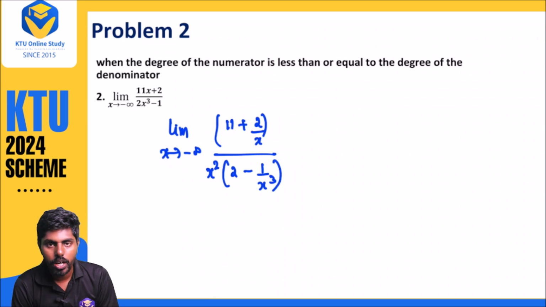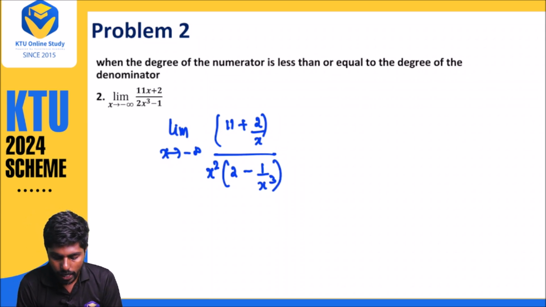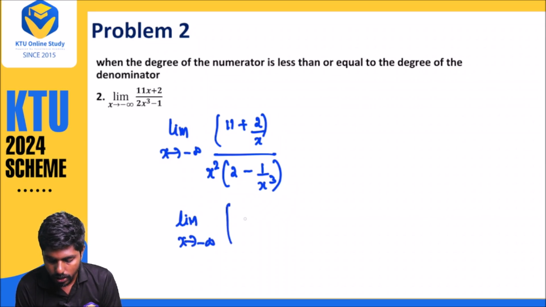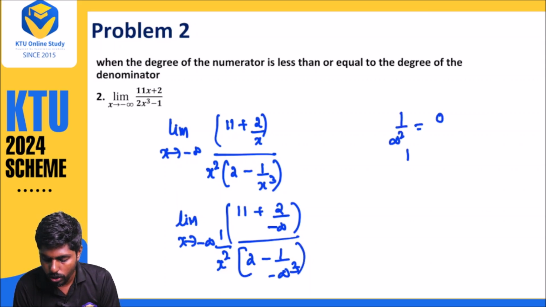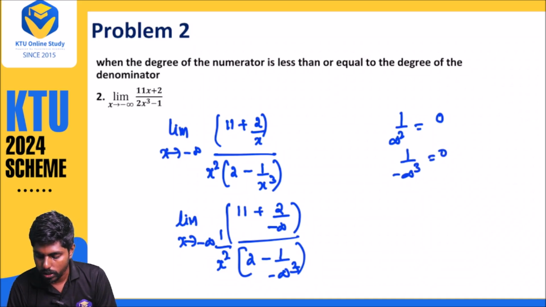Now when we apply minus infinity: 11 plus 2 divided by minus infinity, divided by x square times (2 minus 1 divided by minus infinity cube). What will happen? 1 by infinity square is 0, and 1 by minus infinity cube is also 0.